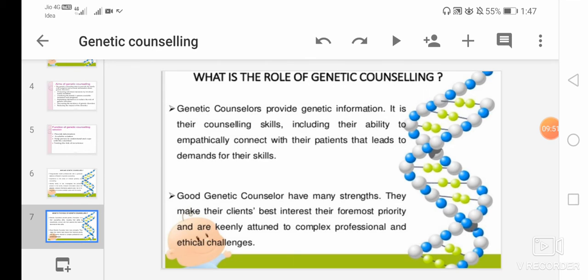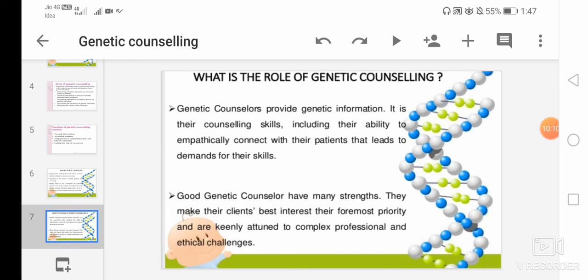Keenly attuned means especially able to understand and deal with their complex professional and ethical challenges. So here the genetic counselor is able to understand and deal with their challenges.